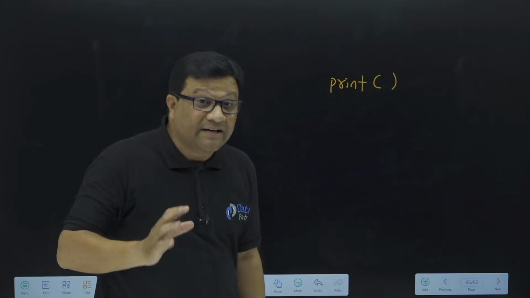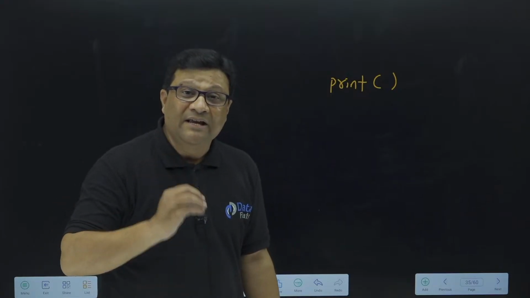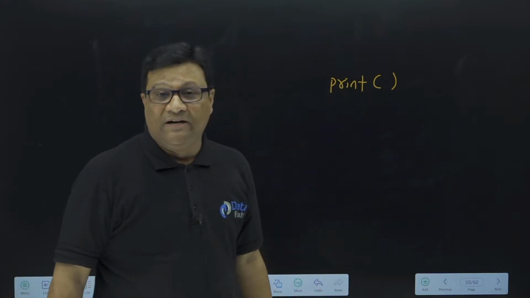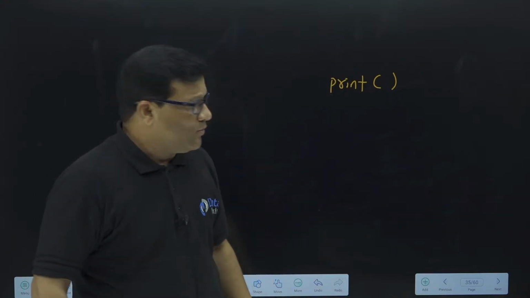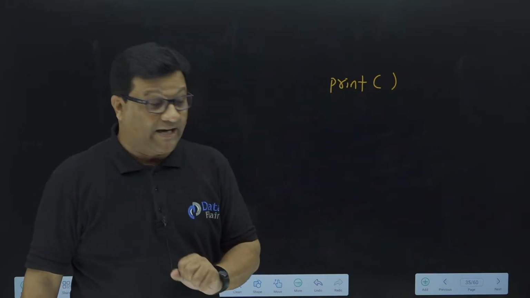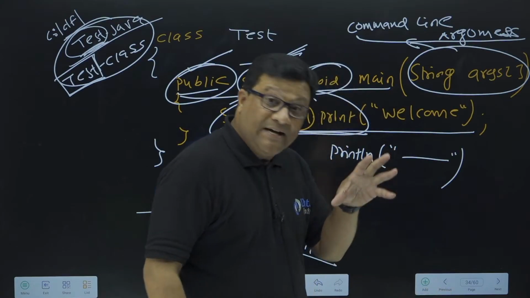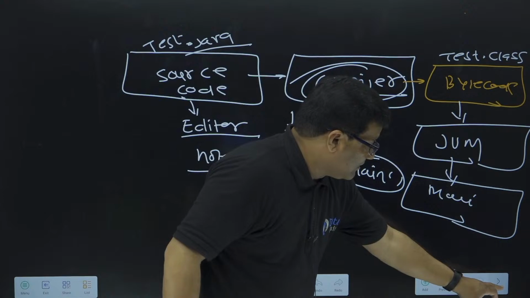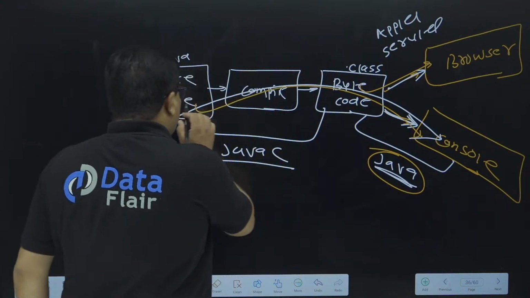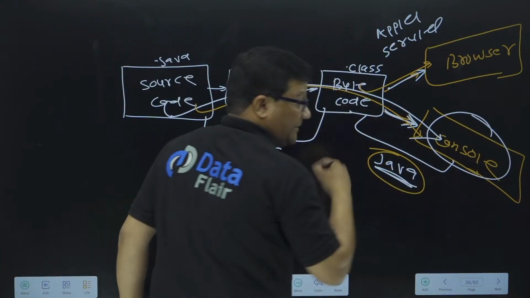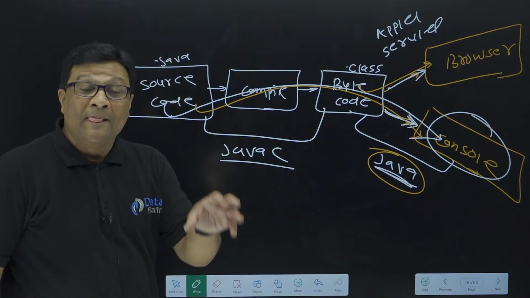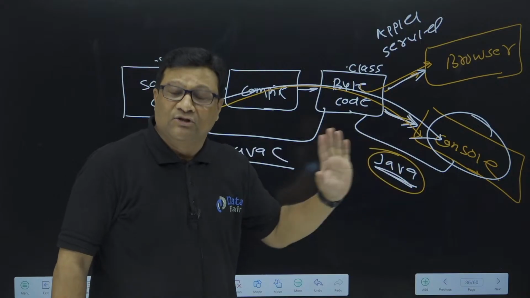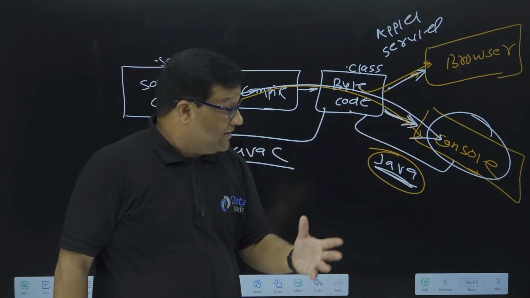Please listen very carefully. In Java, if I need to print anything on my console screen, then we have the print function. There are two functions, print and println, but right now let me focus on the print function. I hope you understood our program sequence is this one. I need to print my output on the console screen, because right now we are talking about core Java, and every core Java program displays output on the console screen, not directly on the browser.